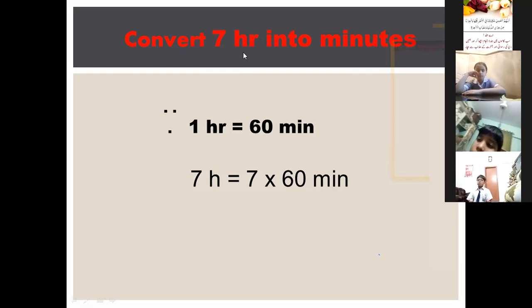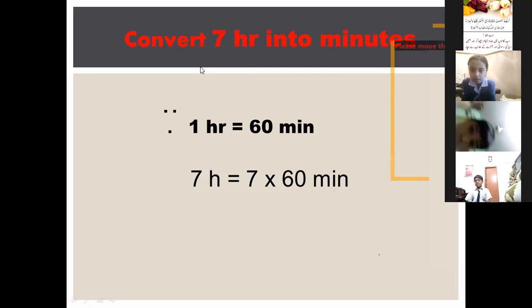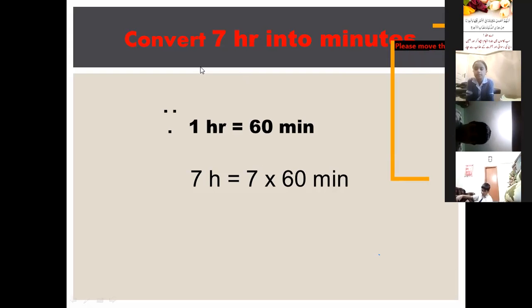Yes beta, 7 multiplied by 60 is equal to, who will tell me that 7 multiplied by 60?